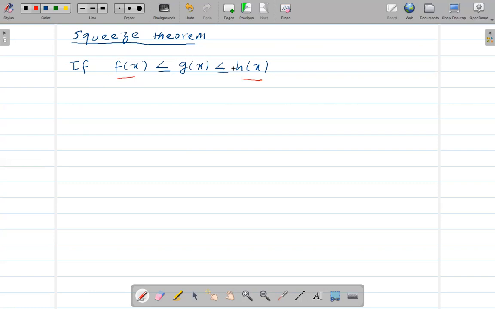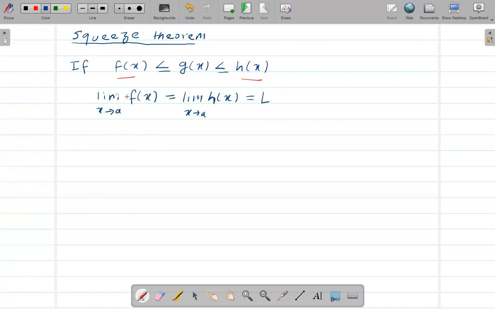So let's say the limit as x goes to a of this function f of x, and the limit of this function and the limit of this function, let's say these two are actually the same. So the limit of this and this are the same, and the value of both is L.